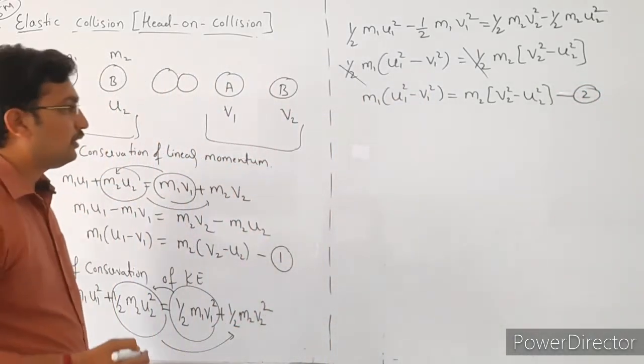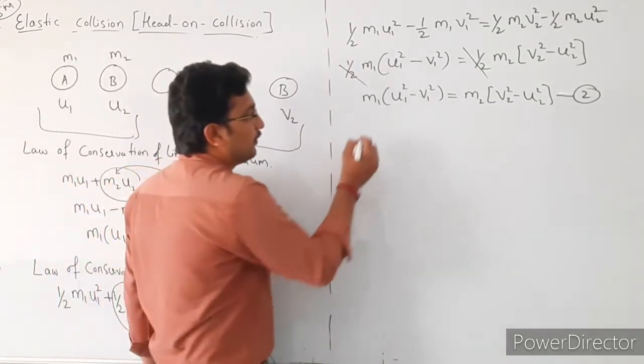So next, we are going to divide equation 2 by equation 1.